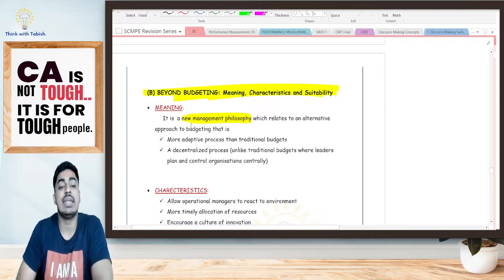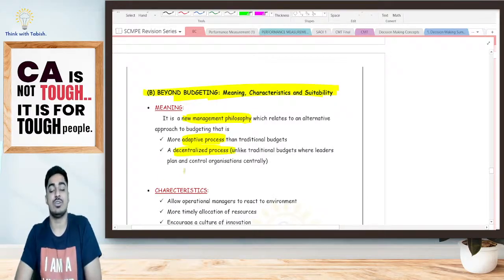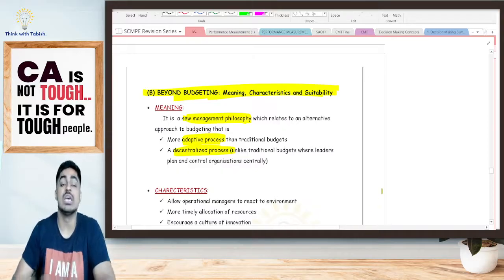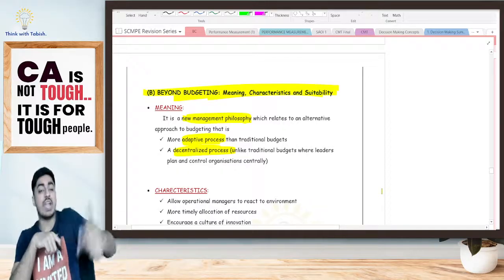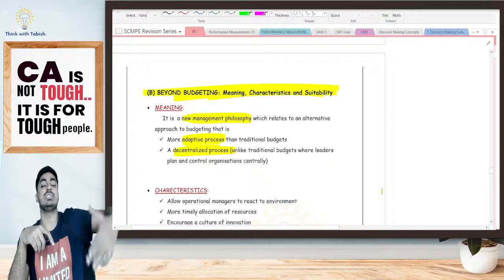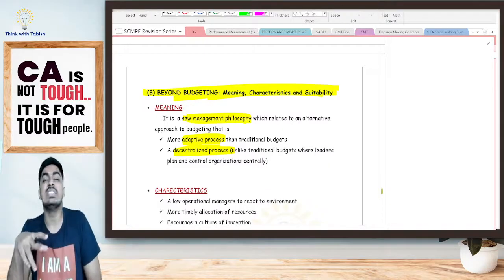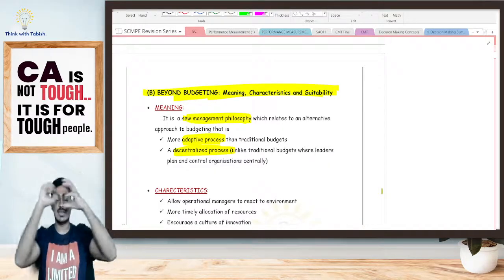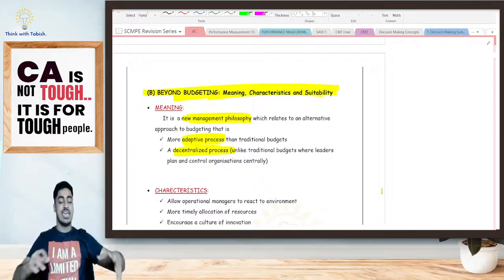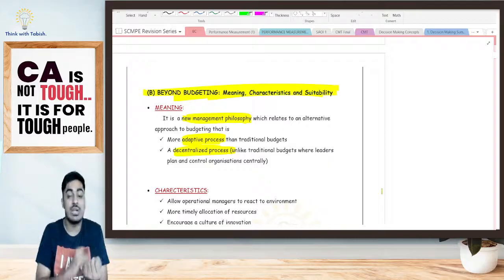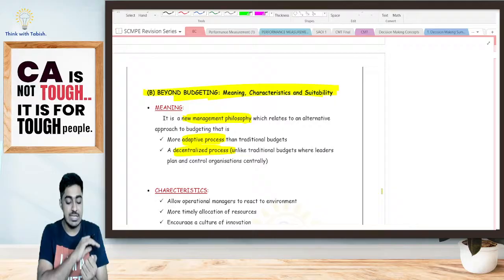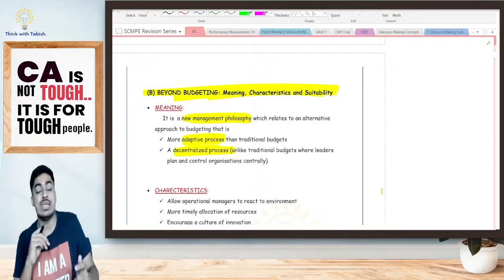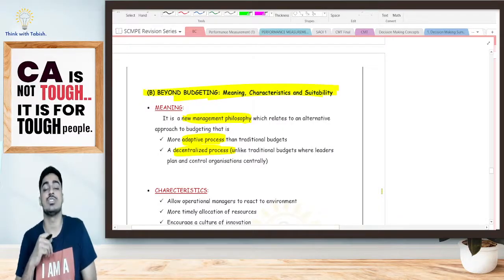It relates to an alternative approach of budgeting, which is a more adaptive process than traditional budget and a more decentralized process than traditional budget. Two things, students, keep in mind: more adaptive to change in the markets, and more decentralized. Decision making is not centralized, it is decentralized. Everyone at the grassroots level is given the power to take decisions. Why? So that they can exploit opportunities quickly.